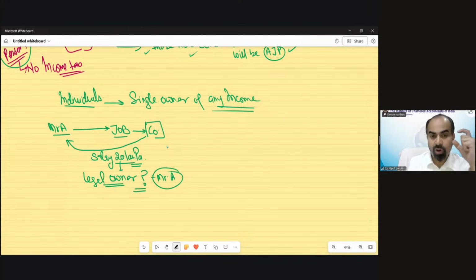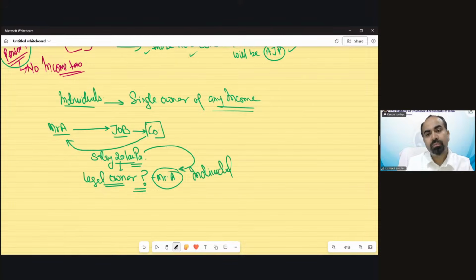So the owner of this salary is a single person, and that is Mr. A. It does not matter that when he goes home, his salary is going to be taken by his family members, his wife, etc. It does not mean anything, because the legal ownership is with Mr. A. So he is the legal owner of this income. For the purpose of this income, Mr. A would be the single owner of income, so he would be treated as an individual. He would be categorized in the definition of individual.